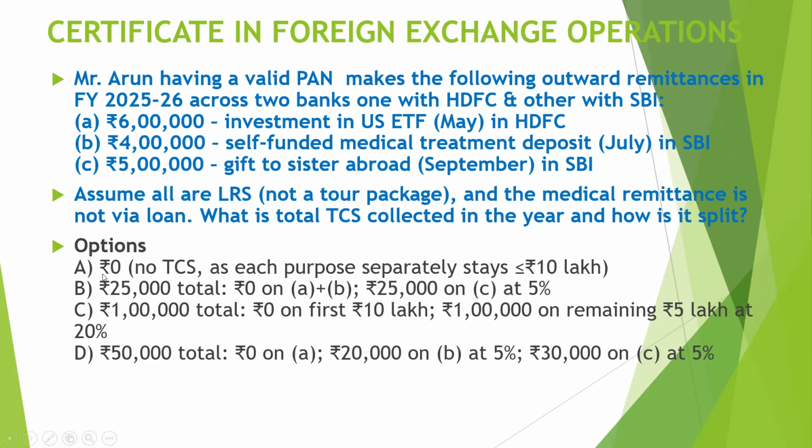So our options are: A, zero, means no TCS as each purpose separately stays within 10 lakh. B, 25,000 total, 0 on A plus B and 25,000 on C at 5%. C, 1 lakh total, 0 on first 10 lakh, 1 lakh on remaining 5 lakh at 20%. And D is 50,000 total, 0 on A, 20,000 on B at 5%, and 30,000 on C at 5%.